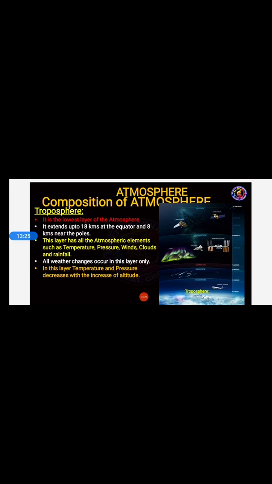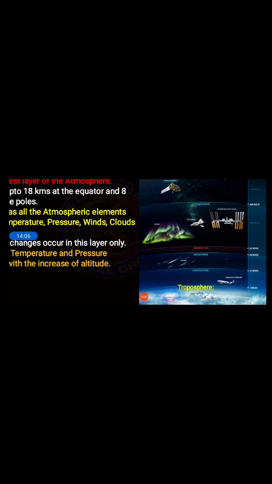It extended how many kilometers? It extended up to 18 kilometers from the earth at the equator, and 8 kilometers near the poles. Which layer? Troposphere. Next we have, this layer also has the atmospheric elements such as temperature, pressure, winds, clouds and rainfall. Which are the atmospheric elements, students? Temperature, pressure, winds, clouds and rainfall. These are the atmospheric elements which are present in the lowest layer, that is troposphere.